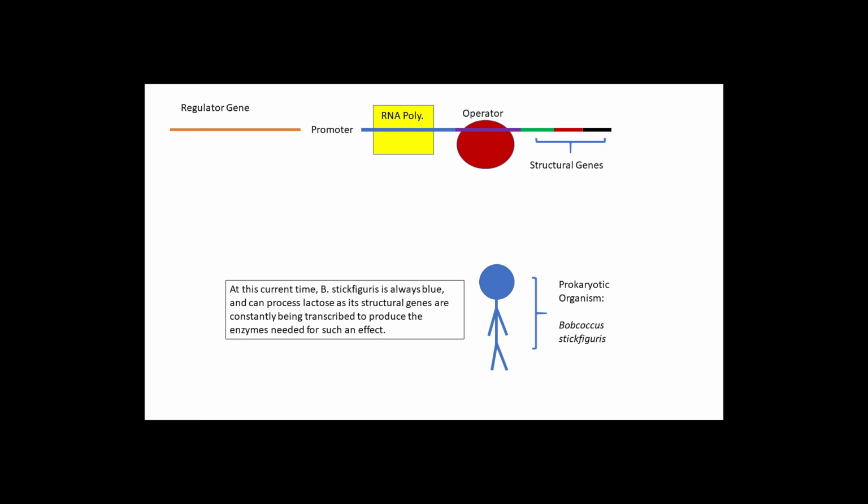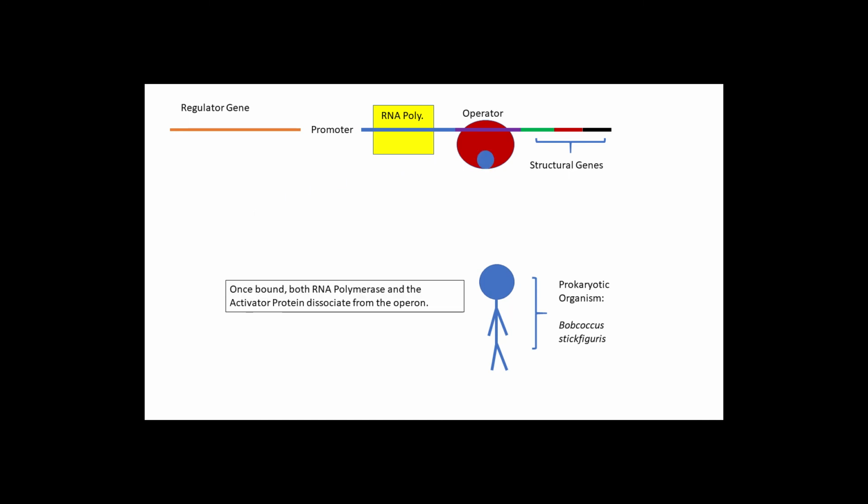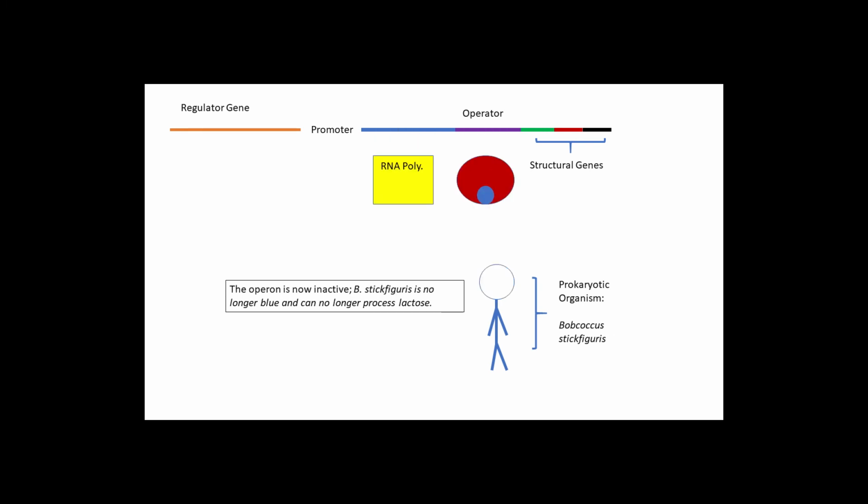However, a small effector molecule can interfere with transcription by binding to the active activator protein. By binding, it inactivates the activator, causing it to be dissociated from the operator site. Without this, the RNA polymerase will no longer bind to the promoter region, effectively ending transcription.